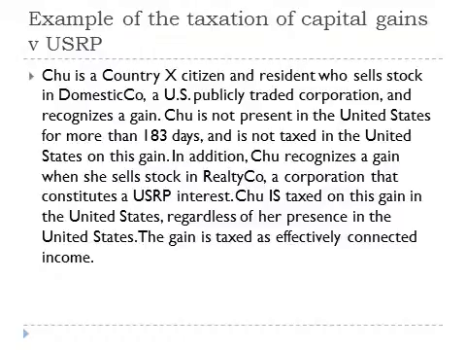Chu is not present in the United States for more than 183 days and is not taxed in the United States on this gain. In addition, Chu recognizes a gain when she sells stock in Realty Co., a corporation that constitutes a U.S. real property interest. Chu is taxed on this gain in the United States regardless of her presence in the United States. The gain is taxed as effectively connected income.